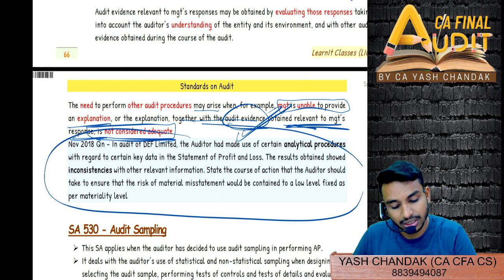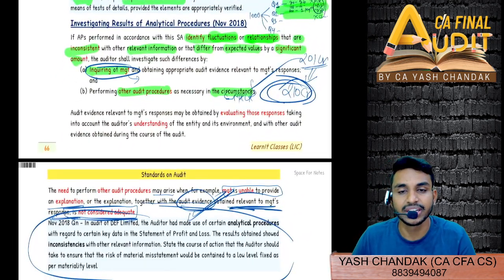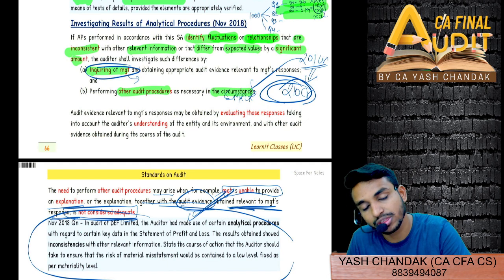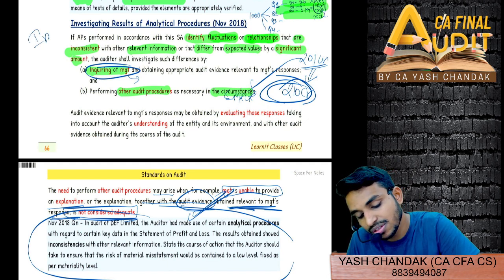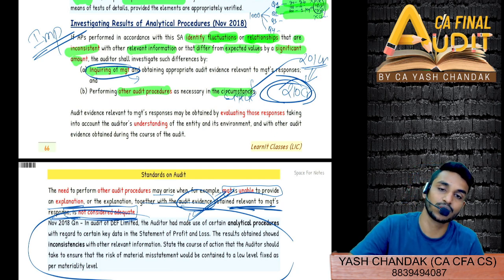Go through this question and then we'll start with SA 530. I hope SA 520 is more or less important and is also done by us. This is important: investigating results of analytical procedures. In November 2018, they asked one question on this.